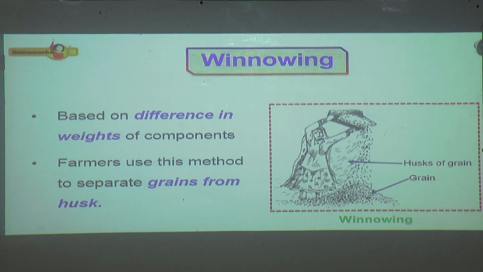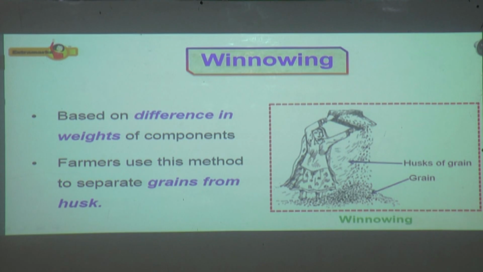It is a simple method. The farmer stands on a high platform and releases the mixture of chaff and grain from a winnow, keeping the winnow at the level of his head. The grain, being heavier, falls under the winnow and the chaff, being lighter, is blown a little away by wind.